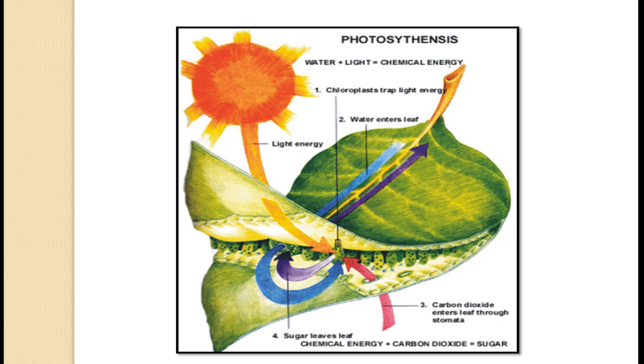So we are saying the whole photosynthesis process is divided into three steps. The first is chlorophyll is present and that chlorophyll absorbs the light energy. Then second, that light energy is converted into chemical energy, and that chemical energy helps to split the water into hydrogen molecule and oxygen molecule. The oxygen molecule is removed from the leaves with the help of stomata, and the hydrogen left helps to reduce the carbon dioxide to form the glucose, that is C6H12O6.